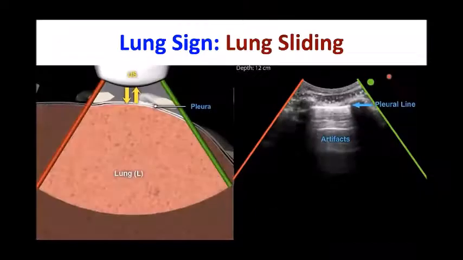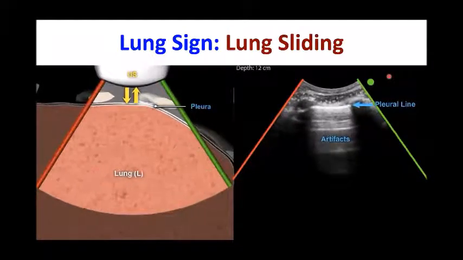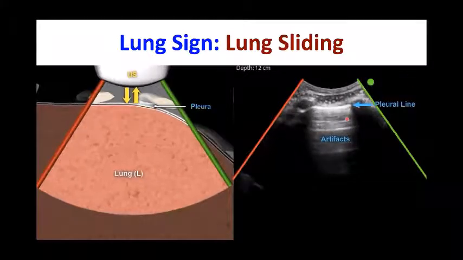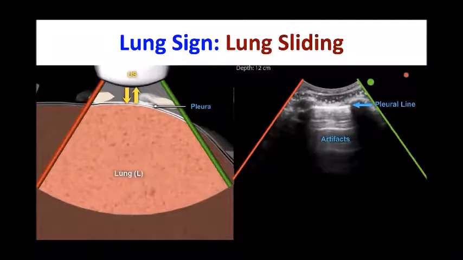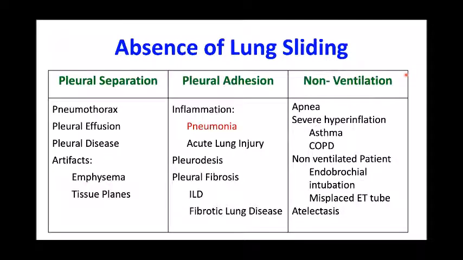The lung sliding sign is basically the parietal and visceral pleura sliding over each other. That produces a shimmering type of movement, which is known as lung sliding. So basically, lung sliding signifies two things: that both pleurae are opposed or adjacent, and that they are moving with the change in lung volume. So anything that hampers these two things will make the pleural sliding absent.